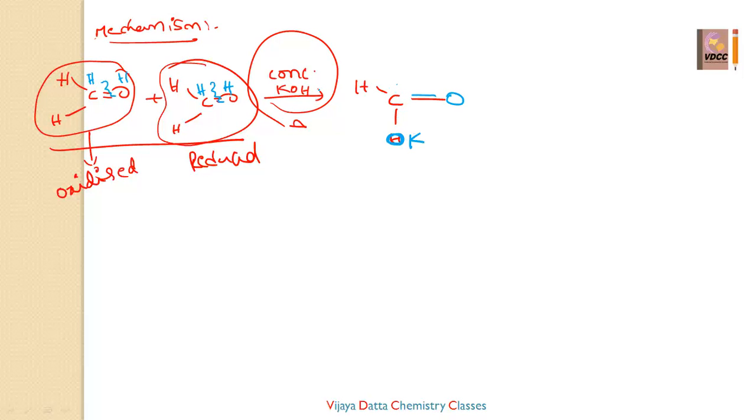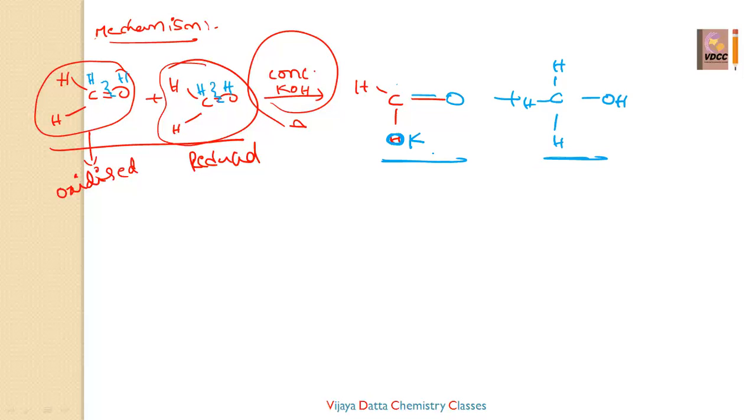Why K? Because we have taken potassium hydroxide. If you had taken water, it would be the carboxylic acid, but we have taken KOH, that is why K. The other product is formed by adding hydrogens, becoming CH3OH. This is called alcohol, and the other is the salt of the carboxylic acid.